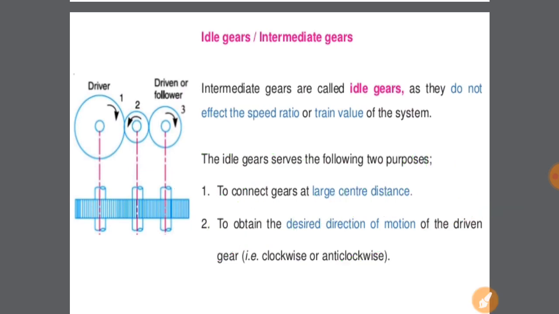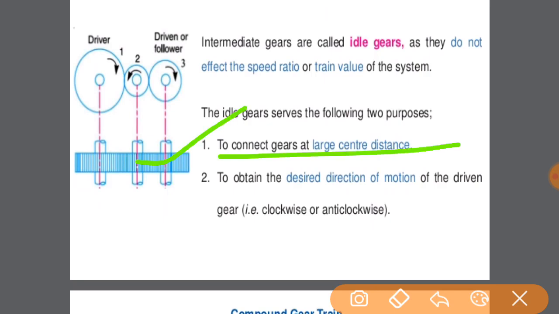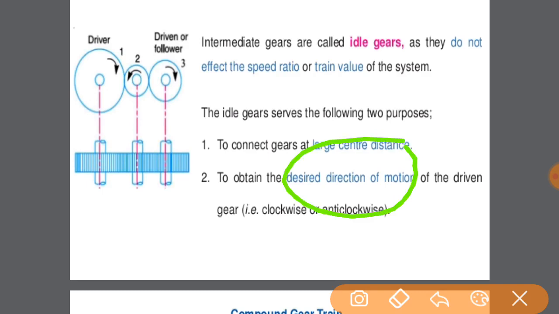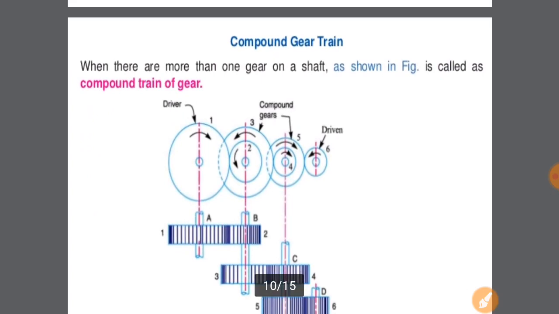Okay, so these gears work as idlers. These are also known as idler gears or intermediate gears. What is the purpose of these gears? Here we have 2 points. First, to connect the gears over a large center distance, and next, to change the direction to the desired direction we actually want. If we want the same direction, then we connect an odd number of intermediate gears. If we want the opposite direction, we can connect an even number of gears. Next is the compound gear train. So what is the compound gear train?